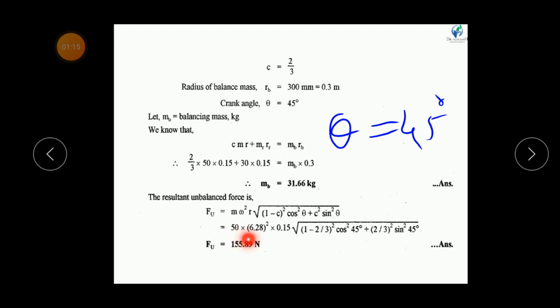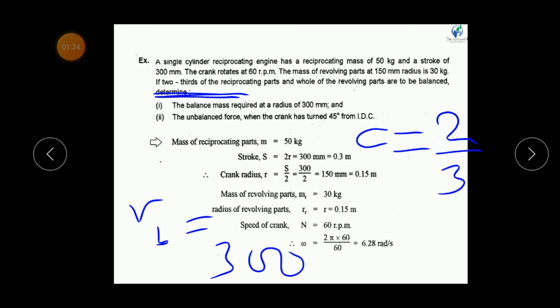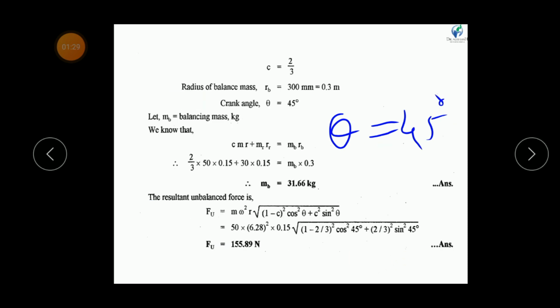So here m is the mass of reciprocating parts, given 50 kg. Omega, that we have derived already, is 6.28 radian per second. R is the radius of rotation of crank, 0.15 meter, into root in bracket (1 minus 2/3) whole square into cos square 45.